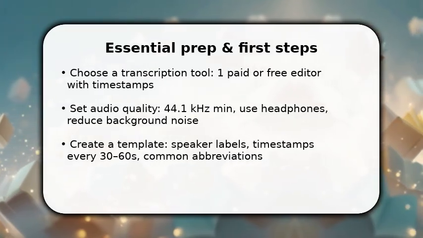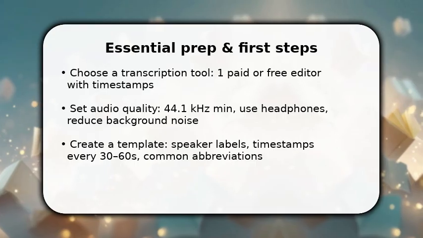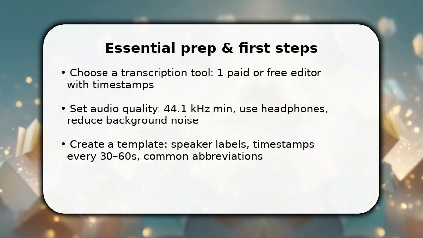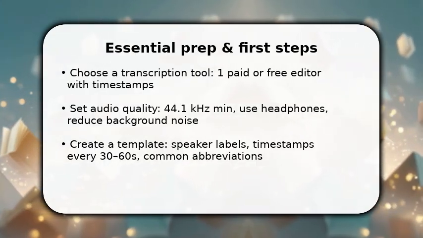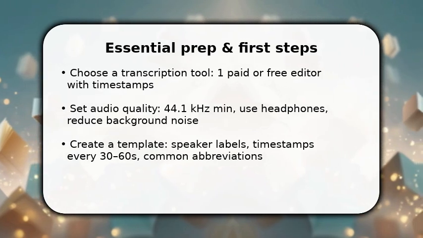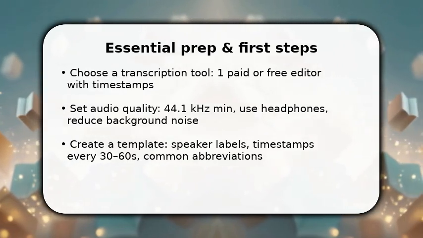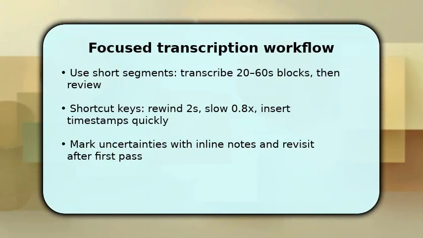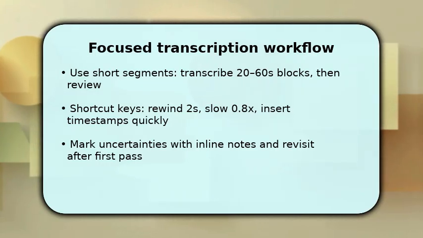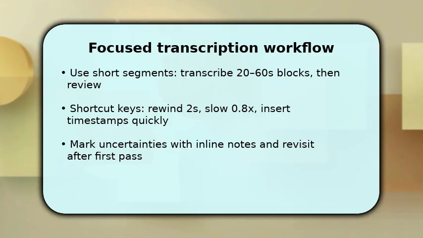Once done, open the file, set playback to 1x, and begin an initial skim pass to mark unclear sections. You now enter the productive middle where process matters most. Transcribe in short segments, 20 to 60 seconds, so mental load stays low, and review each block immediately to catch context errors. Make heavy use of keyboard shortcuts. Quick rewind, slow playback, and timestamp insertion save minutes per hour.